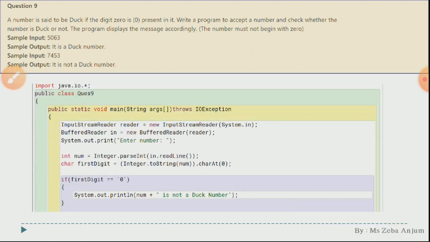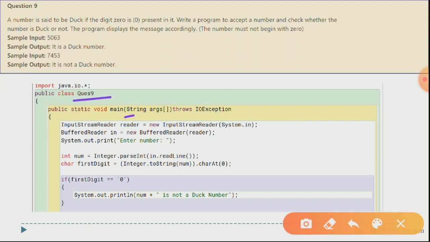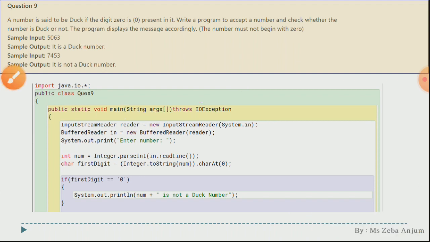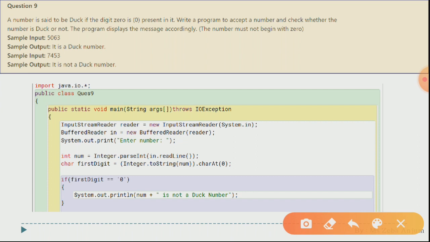Firstly, we opened our class, then our main function. We have used input stream reader over here. One thing I want to notify you is that when you do such questions in the laboratory and you use input stream reader, most of you get some errors, that is why you are unable to run your program. The very basic thing you might forget while writing this input stream reader is this throws IOException, so please focus on it.